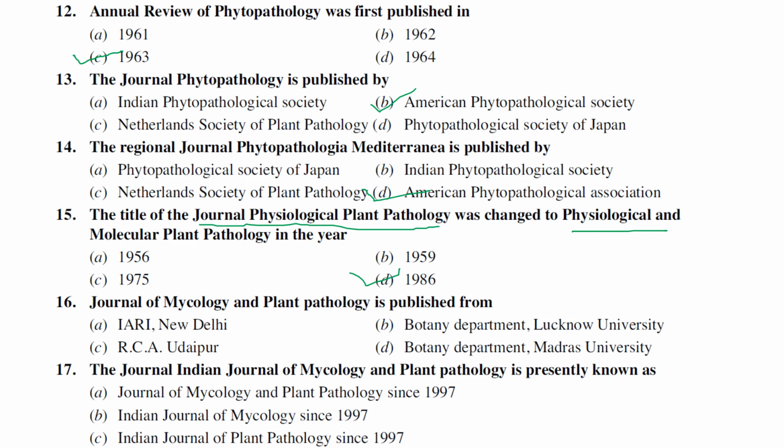The Journal of Mycology and Plant Pathology is published from, so it is a very important one. The Journal of Mycology and Plant Pathology was published from RCA Udaipur. It is a very important and very famous journal in India. The Indian Journal of Mycology and Plant Pathology is presently known as the Journal of Mycology and Plant Pathology. The name was changed in 1997.